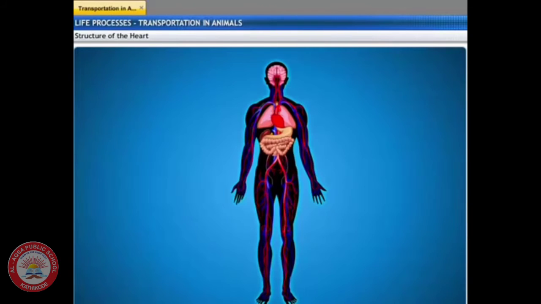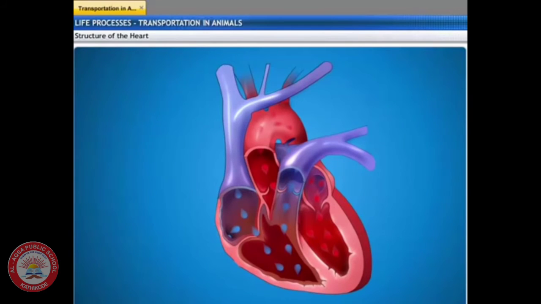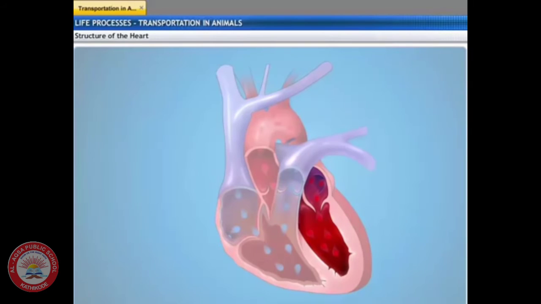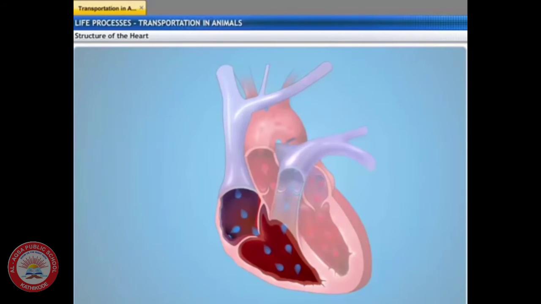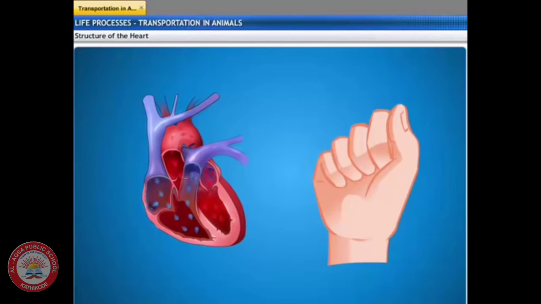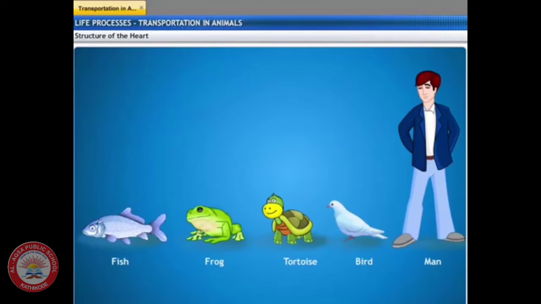Now let us see the structure of the human heart. The heart has different chambers to prevent the oxygenated blood from mixing with the deoxygenated blood. The heart is a muscular organ which is as big as our fist. The structure of the heart is different in different animals.